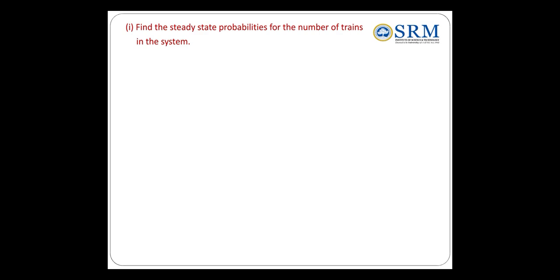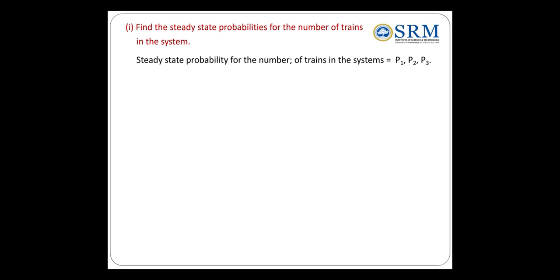So Pn is the probability of n customers in the system. Here, n is 3, because of one train, second train, third train, correct? So you just find the value of Pn, then substitute n as 1, 2, 3. So P1, the steady state probability for the number of trains in the system, P1 is the first train, P2 is the second train, P3 is the third train. So how to find P1, P2, P3?